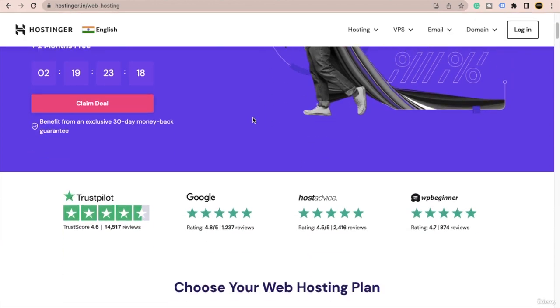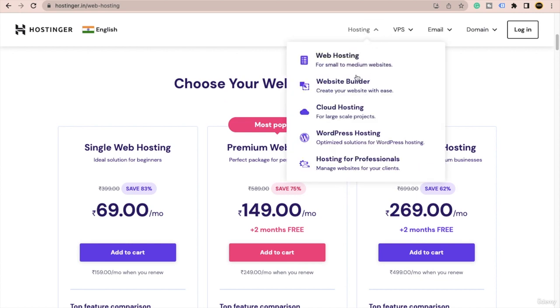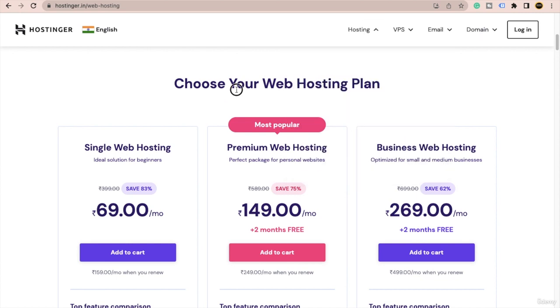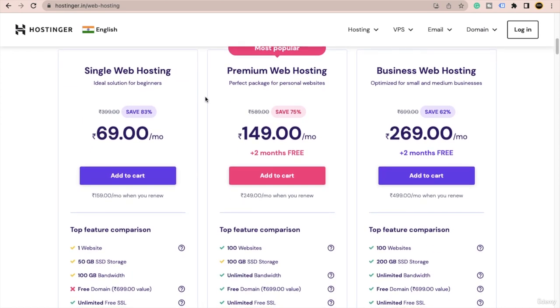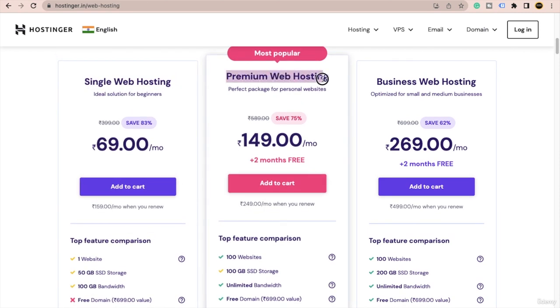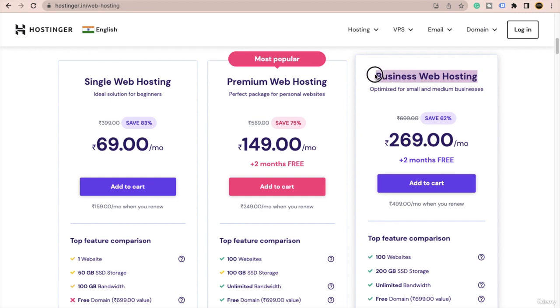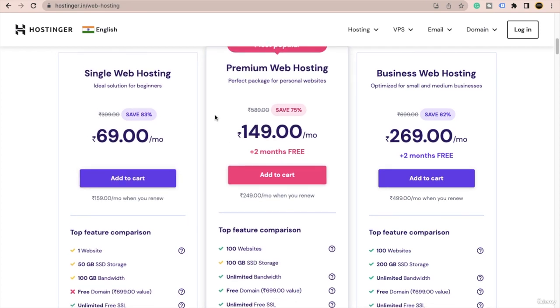After you click on web hosting, you will see various options. Of course, if you want to go with cloud hosting as well, you can go ahead. The procedures are 100% the same, okay. And here you can see, my friends, you are going to get three plans: single web hosting, premium web hosting, and business web hosting. It's always my recommendation to buy the second plan, okay.